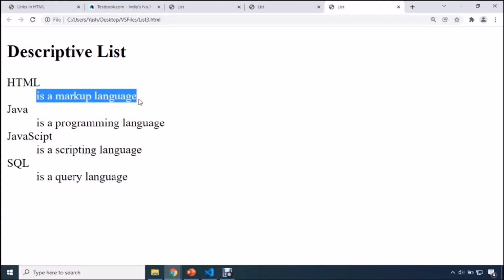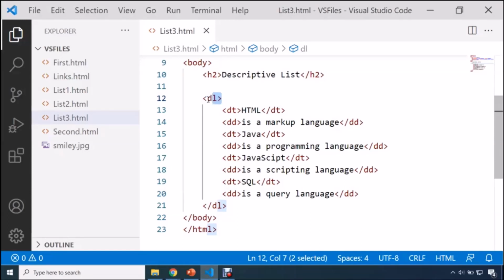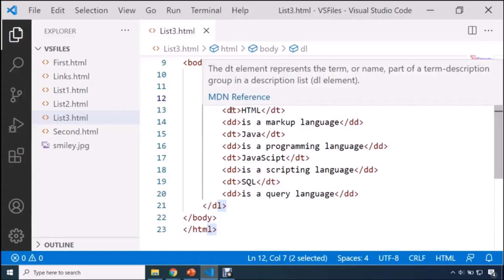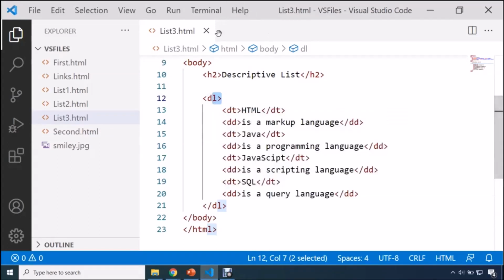This information you are going to specify in DT, and the description you are going to specify in DD. So you just need to understand this hierarchy and you are good to go. So descriptive list starts with the DL tag. Okay, items you can specify in DT and description you can specify in DD. So you can see that the DD element represents the description, definition or the value. Okay, and the DT element represents the items or the terms or the names. And this DL is used for creating a descriptive list. Okay, so guys, here we are done with our list.